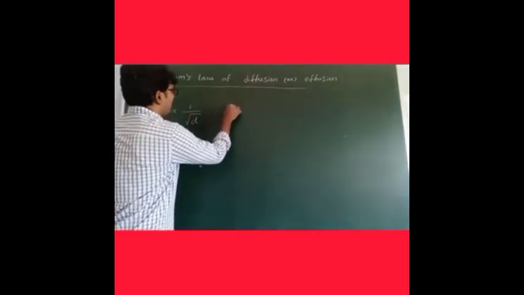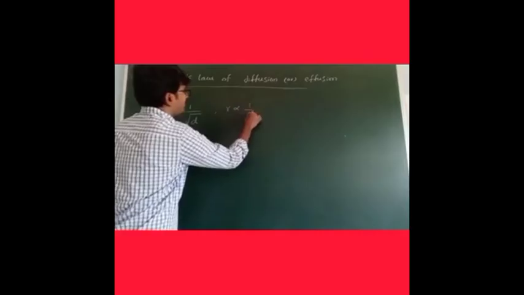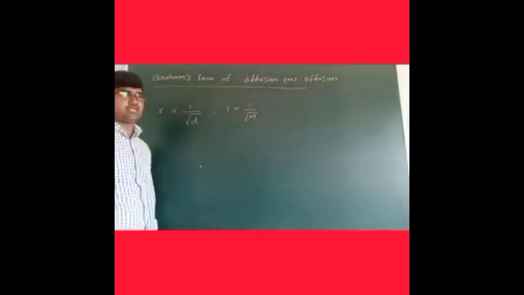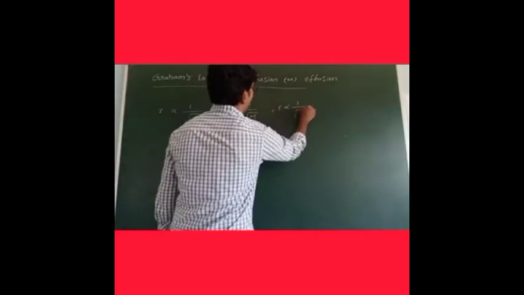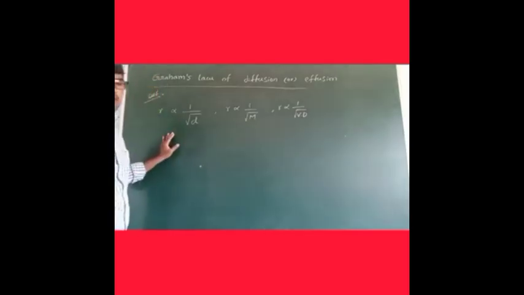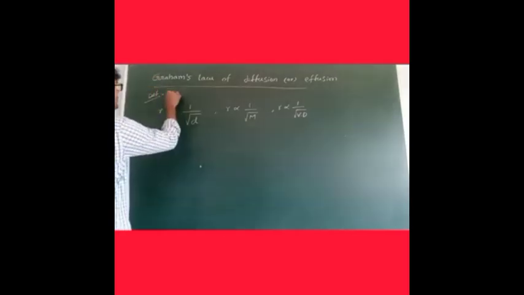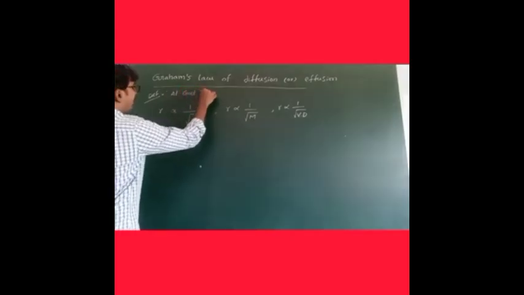Another definition, inversely proportional to the molecular mass. Another definition, vapor density. Now write the definition. The condition is that you have to maintain constant temperature and pressure.